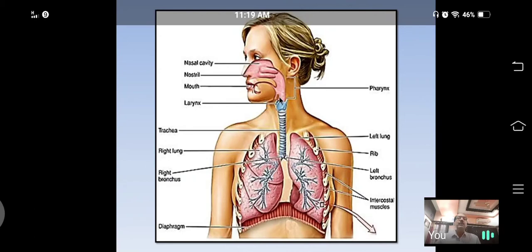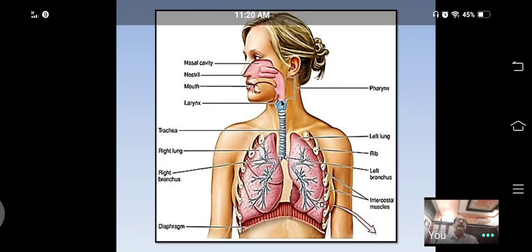Next, it leads to a small organ called the larynx. This larynx contains thin membranes inside. Those membranes are called vocal cords. By the vibration of these vocal membranes, sound is generated in the larynx. So it is a sound producing organ. In humans, sound is generated in the larynx, so it is called the voice box.